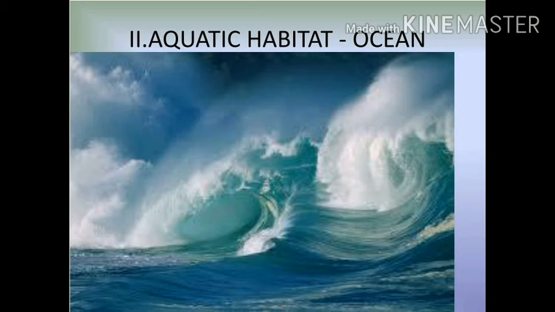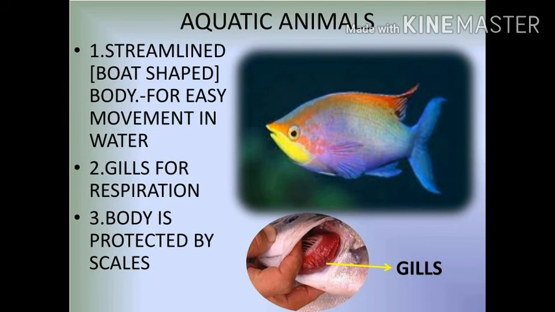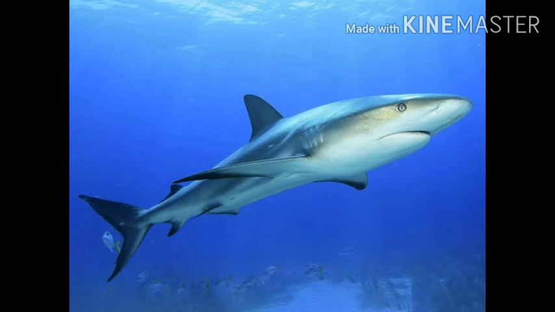Oceans. An ocean is a large area of water between the continents. Oceans are very big and they join smaller seas together. Those animals which live in water are called aquatic animals. For example, fishes. The body of a fish is streamlined or boat-shaped for easy movement in water.